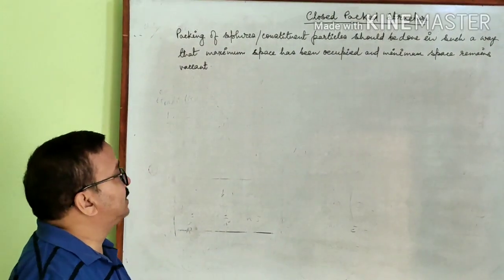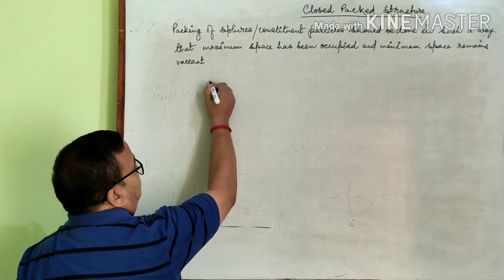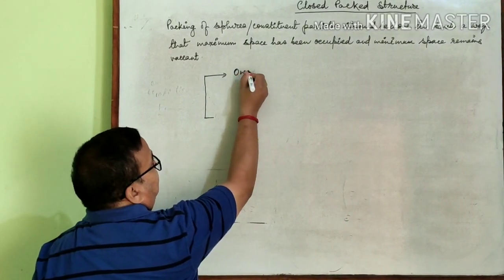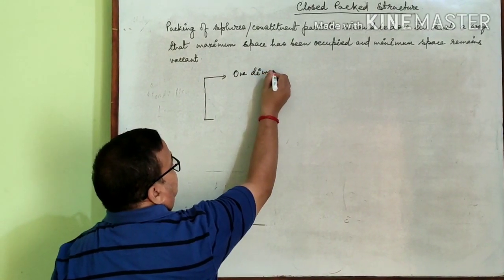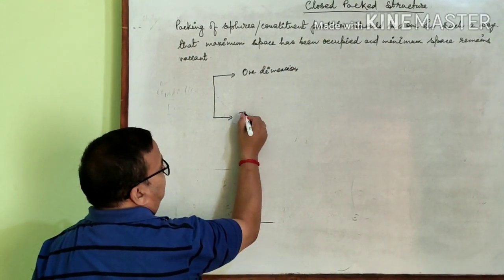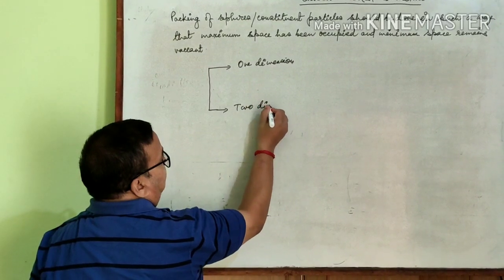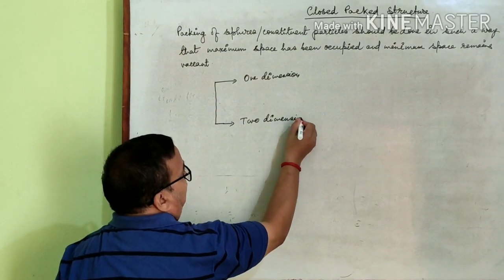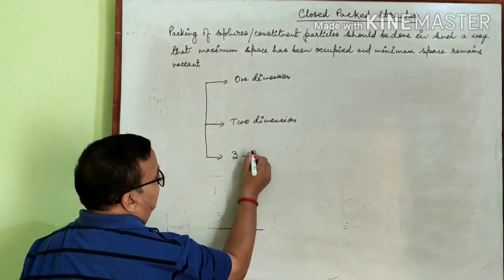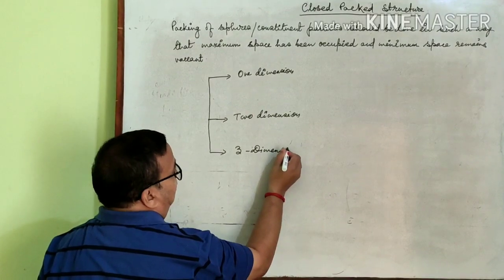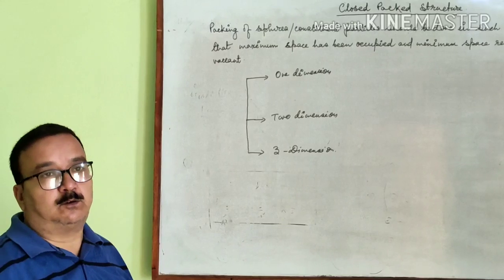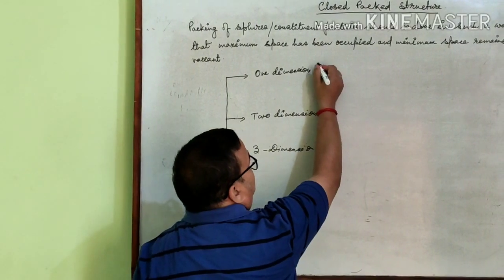Now, close packed structure is of three types. First one is close packed structure in one dimension. Second one is close packed structure in two dimensions, and third one is close packed structure in three dimensions. Close packed structure in one dimension is also known as linear close packing.